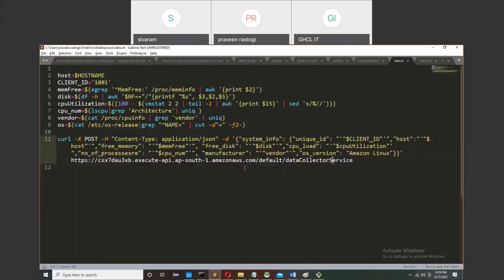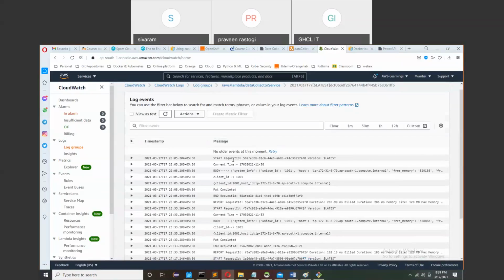So Sivaram, you can see every time a Lambda function is called, I am putting the logs in a log file in CloudWatch, and here I am printing whatever is coming from the script. Here you can see body.